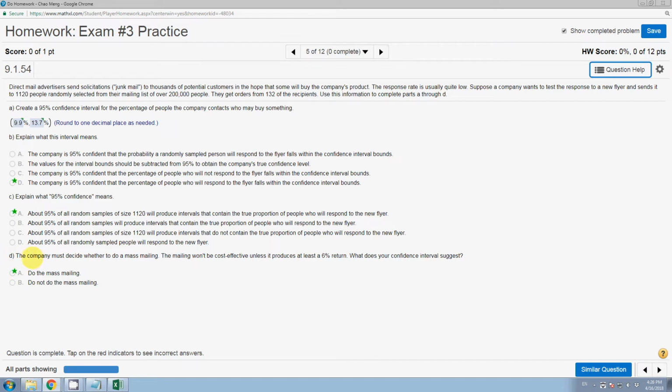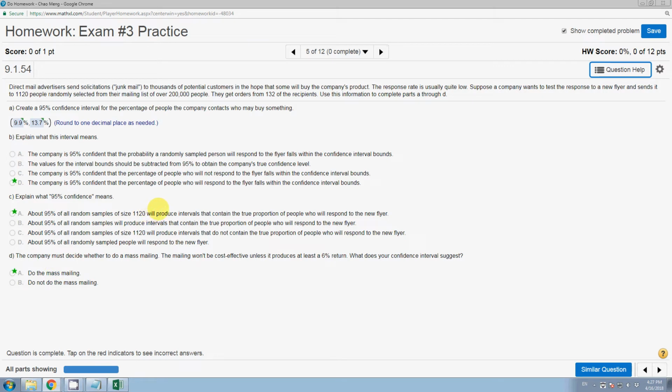And D, the company must decide whether to do a mass mailing. The mailing will not be cost effective unless it produces at least 6% return. So let's compare this 6% return with our confidence interval. This 6% is lower than the lower limit of our confidence interval. We know our confidence interval will capture the true proportion, so the true proportion would be higher than 6%. That means it would be cost effective to do this mass mailing. So we will select A.